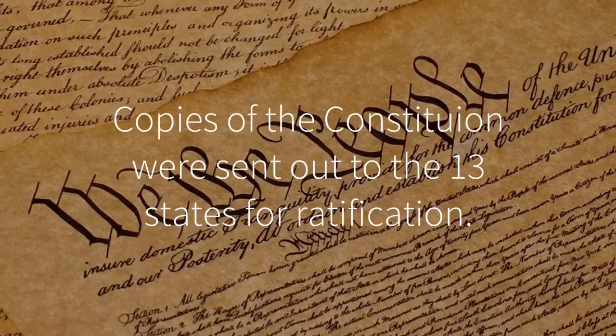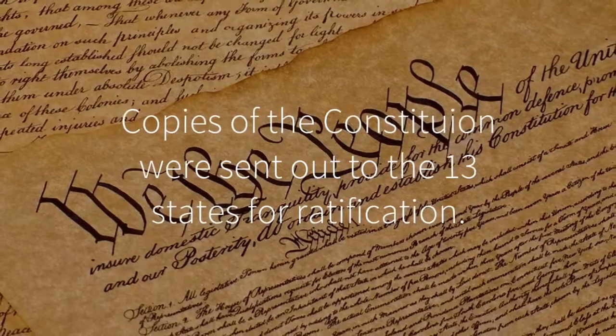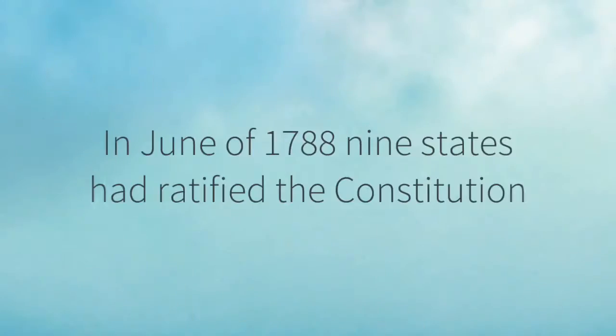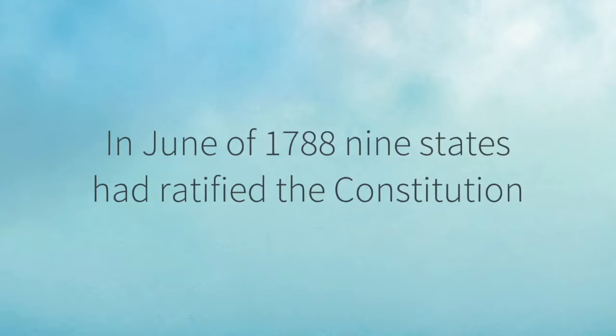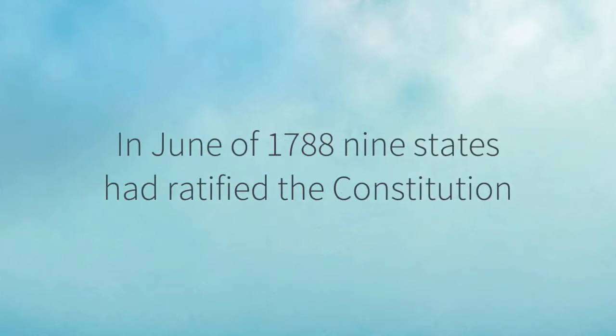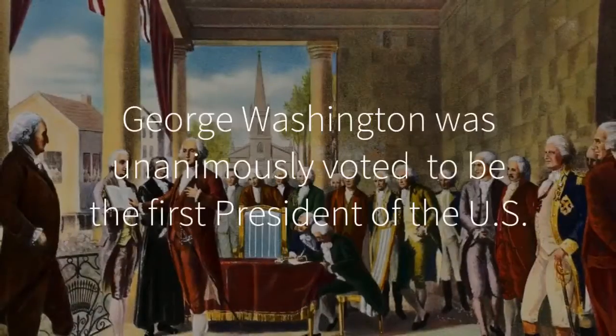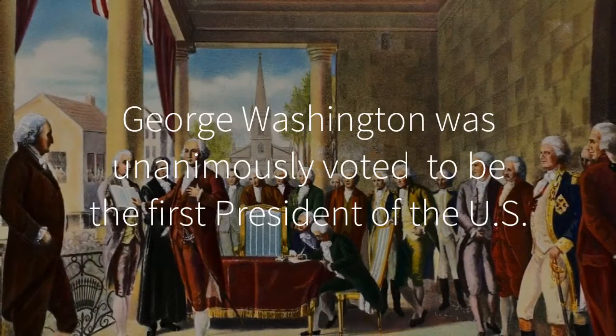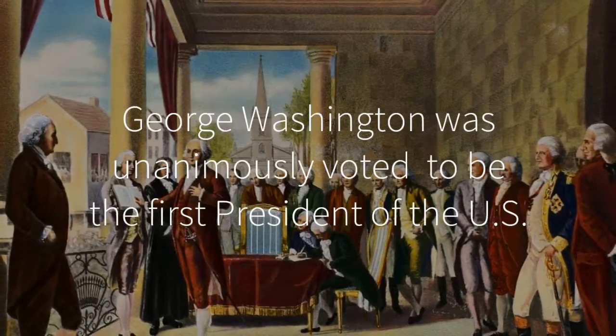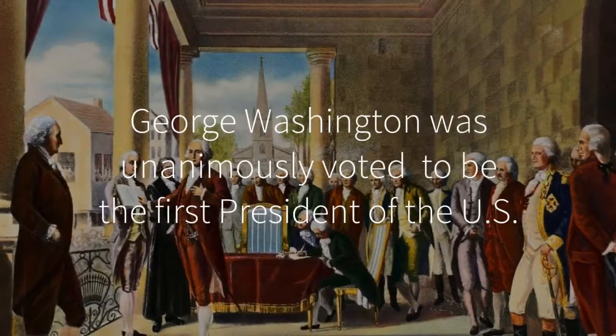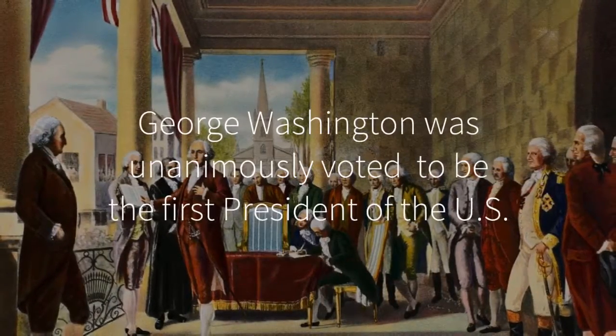Copies of the Constitution were then sent out to all the 13 states for ratification. In June of 1788, 9 states had ratified the Constitution, and the other states would soon follow once a Bill of Rights was added. With the Constitution ratified, George Washington was unanimously voted to be the first president of the United States and sworn in on February 4, 1789.